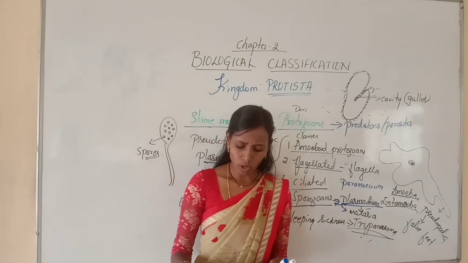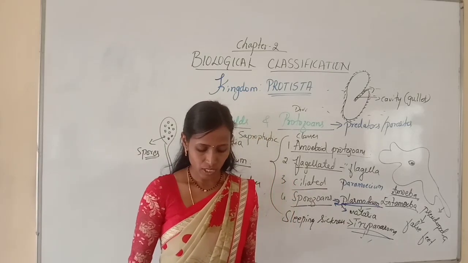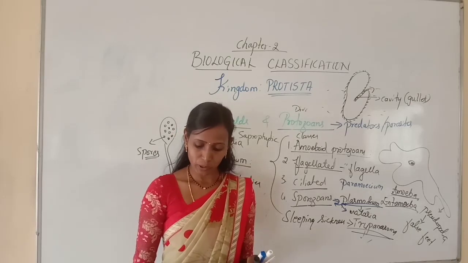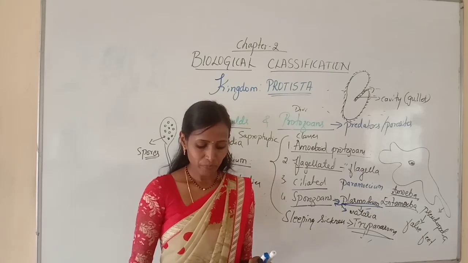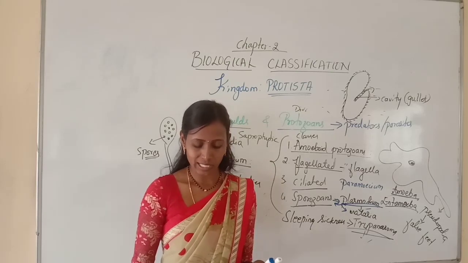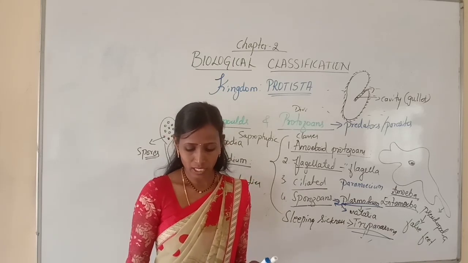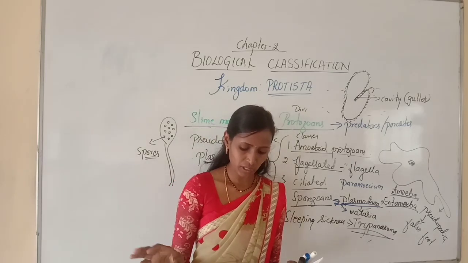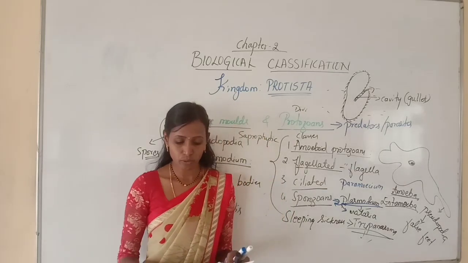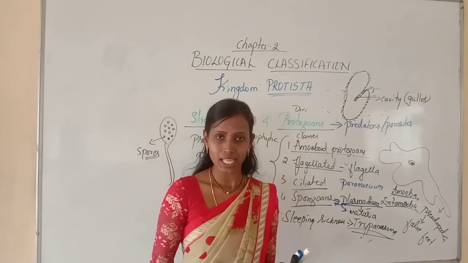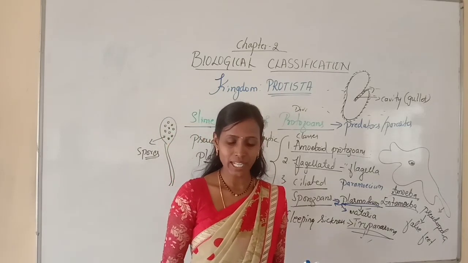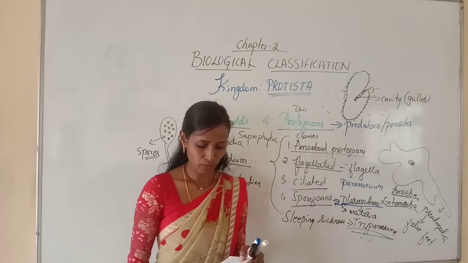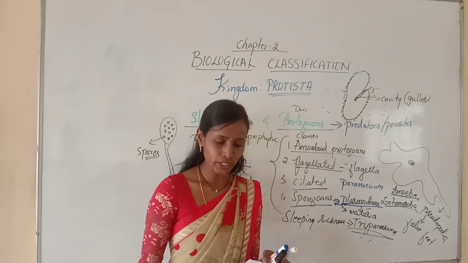Next question, which of the following is correct about chrysophytes? First, found in fresh and marine water. Second, microscopic planktons. Third, cell wall is embedded with calcium carbonate. And fourth, most of them are photosynthetic. Here chrysophytes are found in fresh and marine water, they are microscopic planktons, and most of them are photosynthetic. But the cell wall is embedded with silica, whereas here they have given calcium carbonate. That's why only 1, 2 and 4 are correct. In the options given, option C, 1, 2 and 4, is correct.